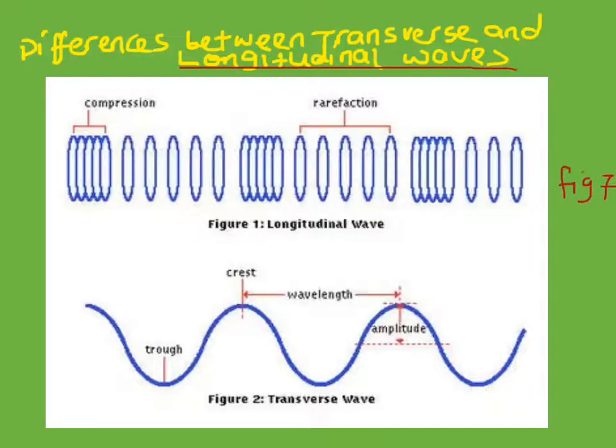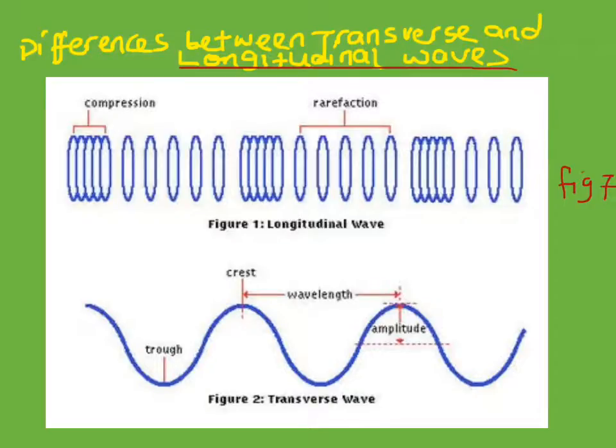The differences are summarized in the figure in front of you. The first one indicates longitudinal waves. You can see compression, where the coils of the spring are close together, but rarefaction, also called expansion, shows how the coils of the spring are far away from each other.